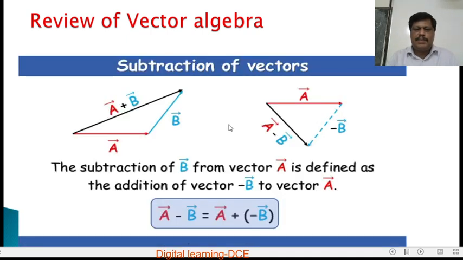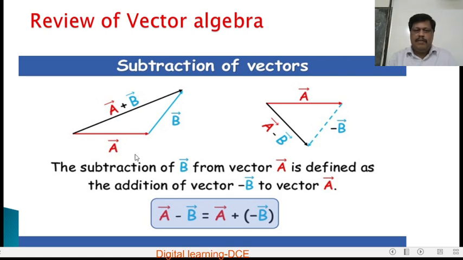Next we will come to the subtraction of vectors. How can a vector be subtracted from another vector? This is addition of vectors. In this diagram, this is the vector A and this is the vector B. The resultant of A and B is the closing side of the triangle that gives A plus B.